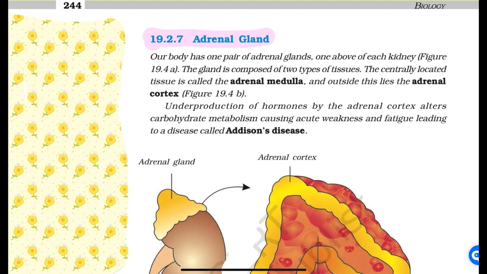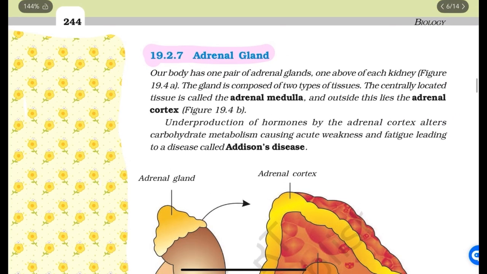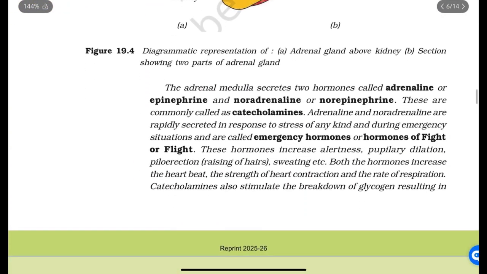Adrenal gland. Our body has one pair of adrenal glands, one above each kidney. The gland is composed of two types of tissues. The centrally located tissue is called adrenal medulla, and outside this lies the adrenal cortex. Underproduction of hormones by the adrenal cortex alters carbohydrate metabolism, causing acute weakness and fatigue, leading to the disease called Addison's disease. The adrenal medulla secretes two hormones called adrenaline or epinephrine and noradrenaline or norepinephrine.